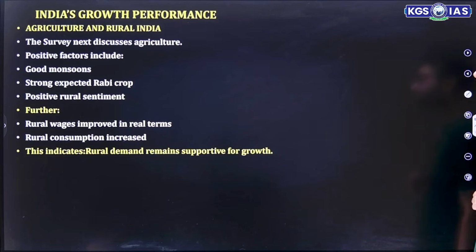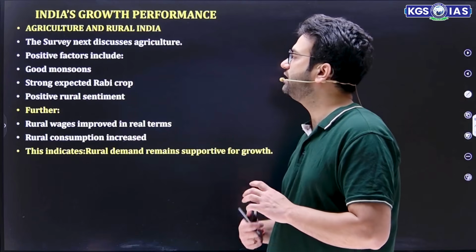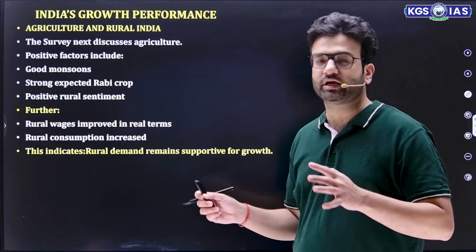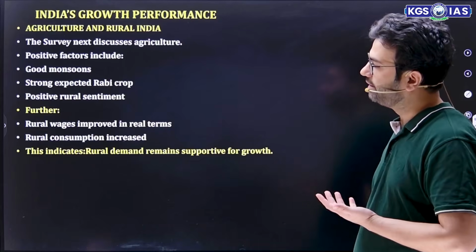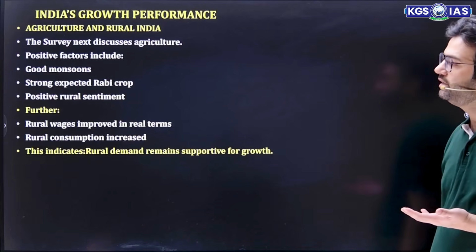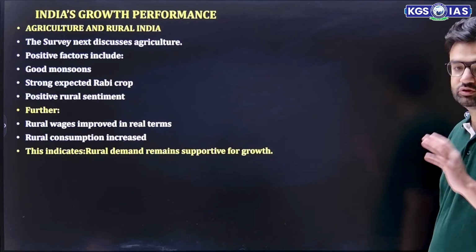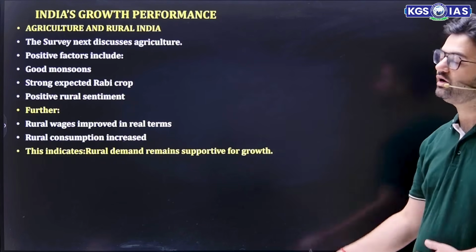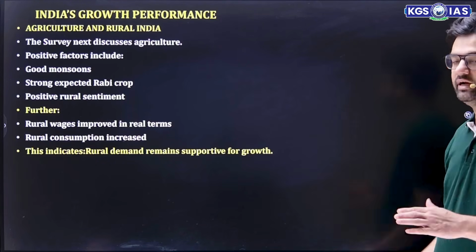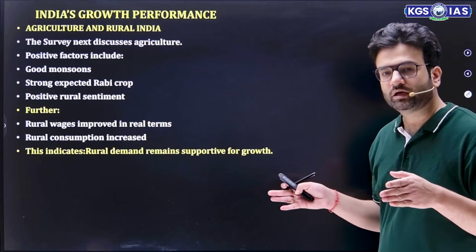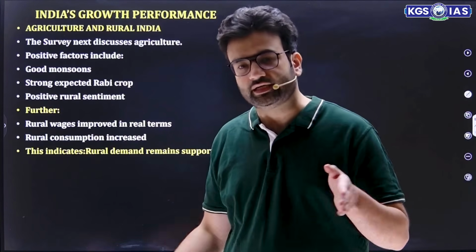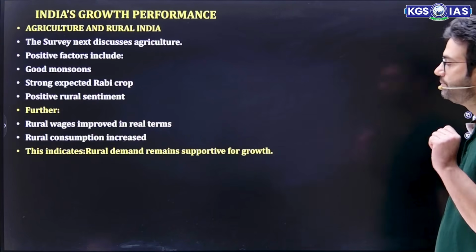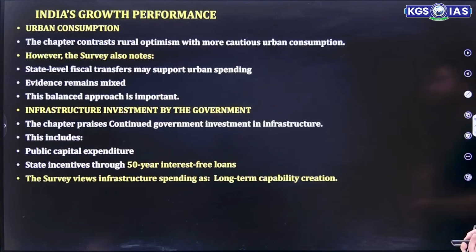Agriculture and rural India. The survey next discusses agriculture. A positive factor is the good monsoon last year. We have bumper production, a strong expected rabi crop, and positive rural sentiment. Further, rural wages also improved in real terms, which increases their disposable income. As a result, rural consumption also increased, and the gap between urban and rural standards has narrowed. That is a good sign.